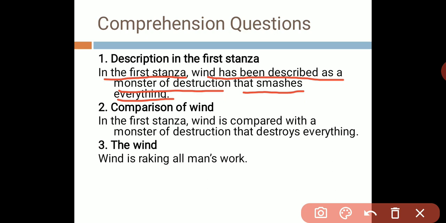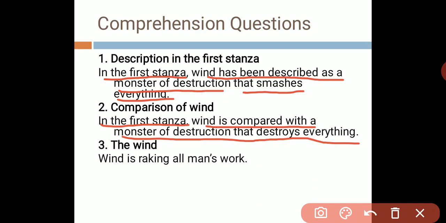Question number 2 we have, with what is wind compared in the first stanza? In this we have to answer the comparison of wind according to the first stanza, what the poet has written there. And the answer is: in the first stanza wind is compared with a monster of destruction that destroys everything, that we have read before as well.